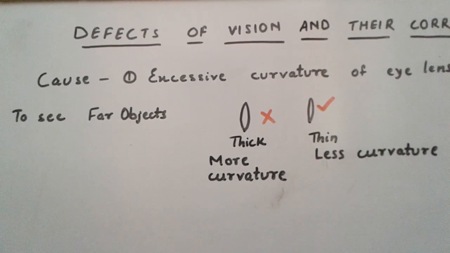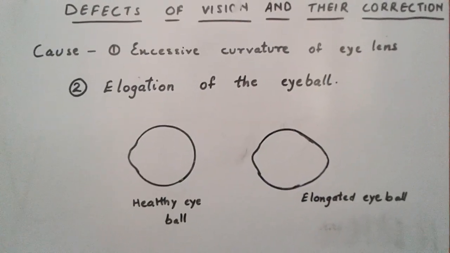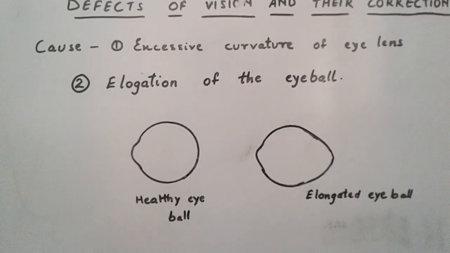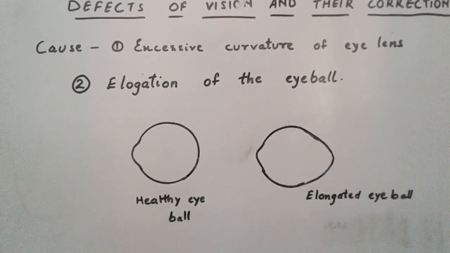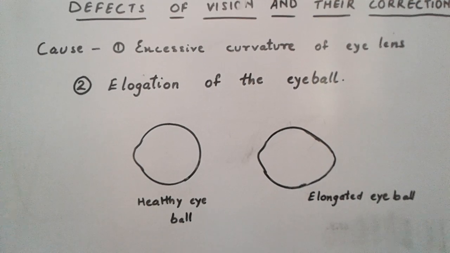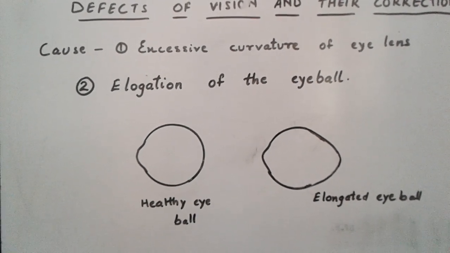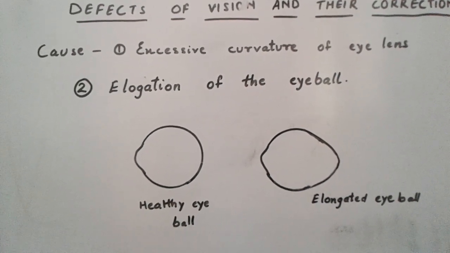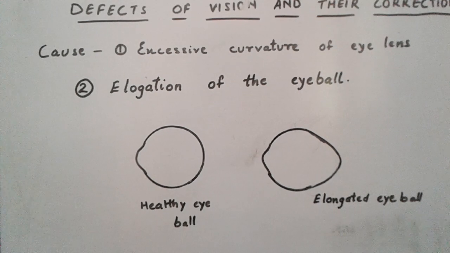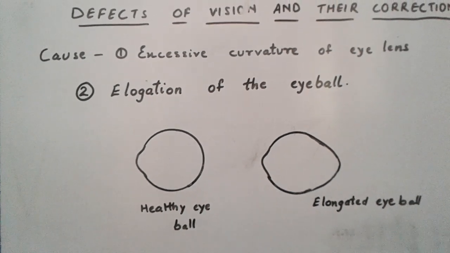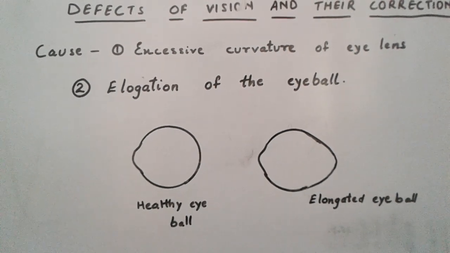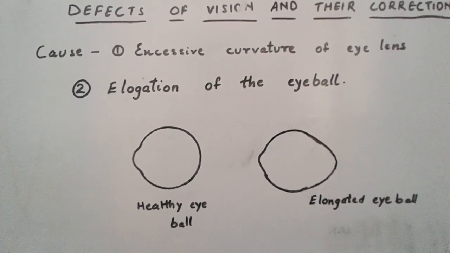Now let us see the second point. The second cause is elongation of the eyeball, and what does that mean? Here you can see a healthy eyeball and an elongated eyeball. The healthy eyeball will have a spherical shape just like it is drawn here, but an elongated eyeball will have the rear part of it, that means the part where the retina is fixed, at that part the sphere is a little bit stretched, elongated.